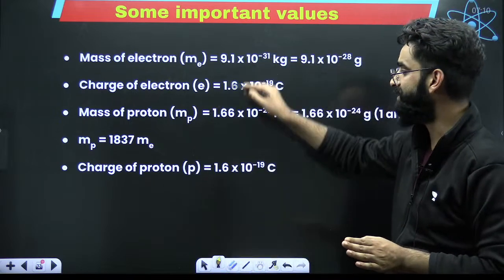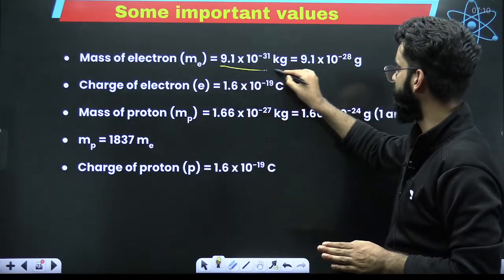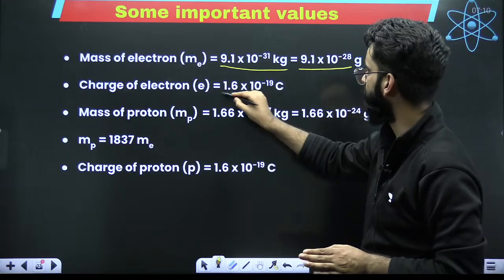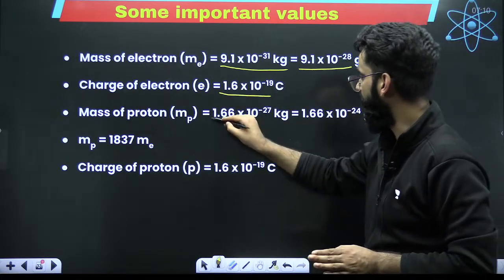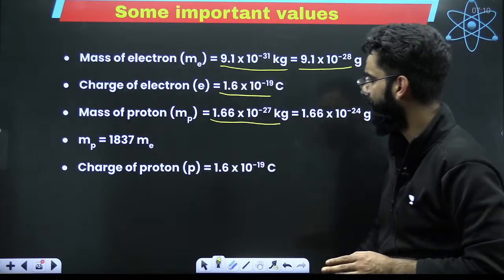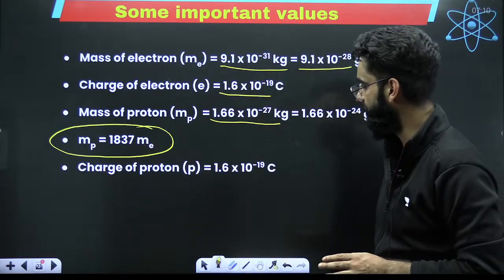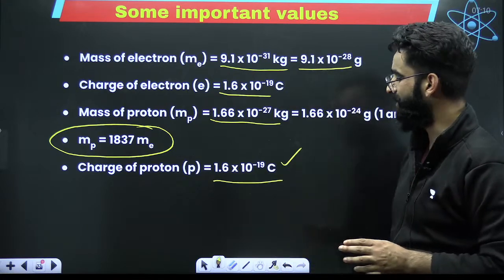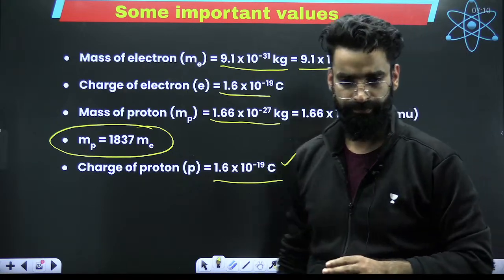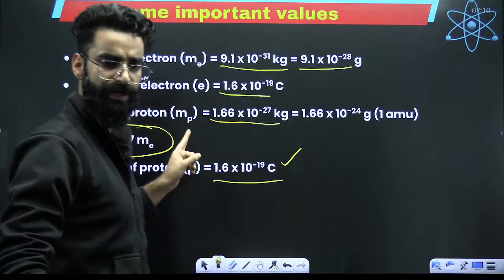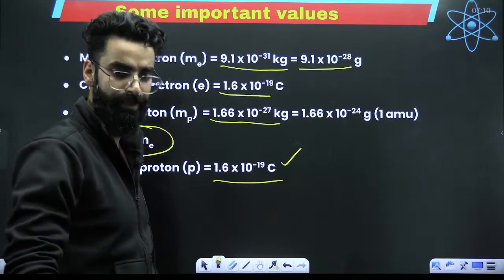Perfect. And all these things are written over here. The mass of the electron came out to be this much. The charge on the electron, perfect. The mass of the proton. This particular result is important: the mass of the proton is 1837 times the mass of the electron. The charge of the proton is 1.6 × 10^-19 coulombs. So do remember these 3-4 points over here. These are important.